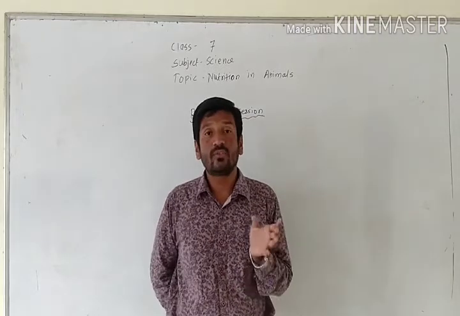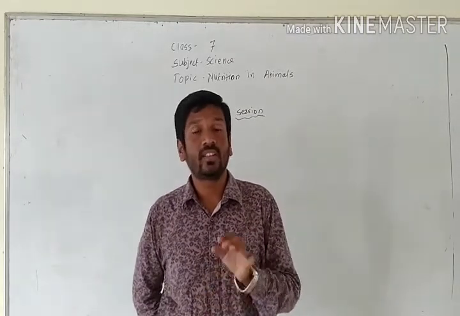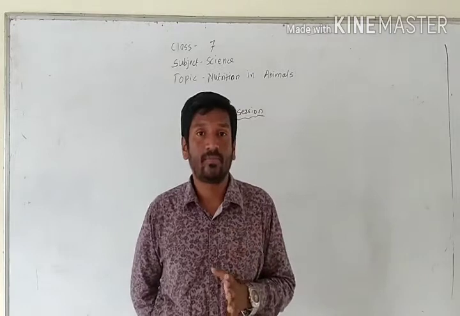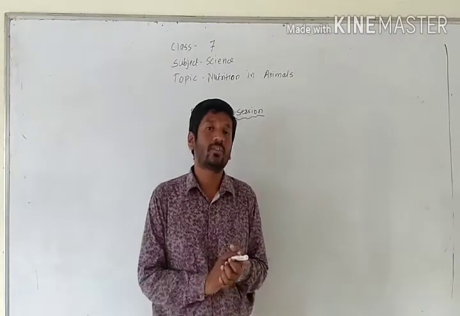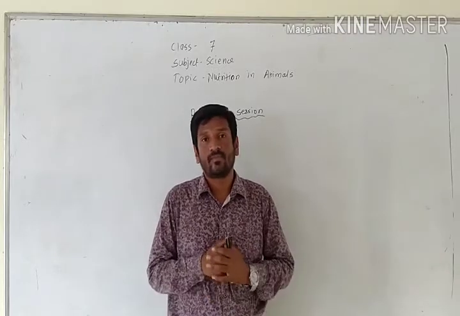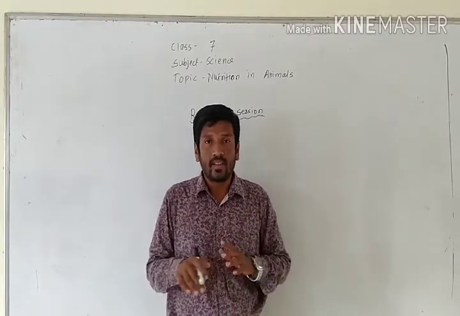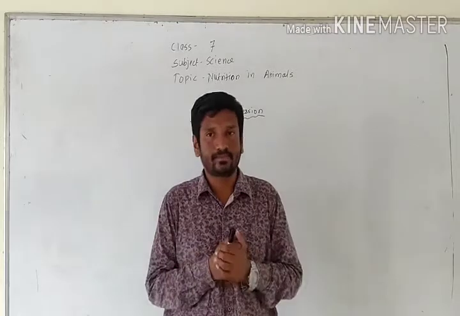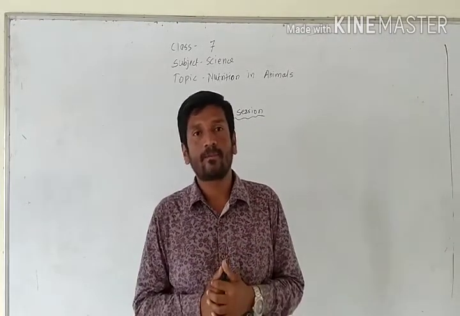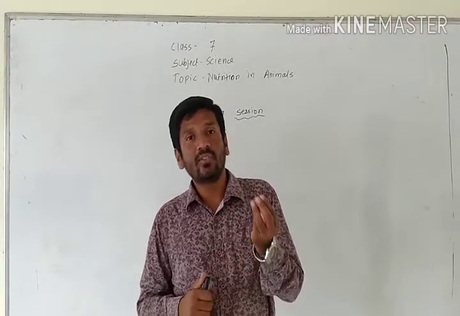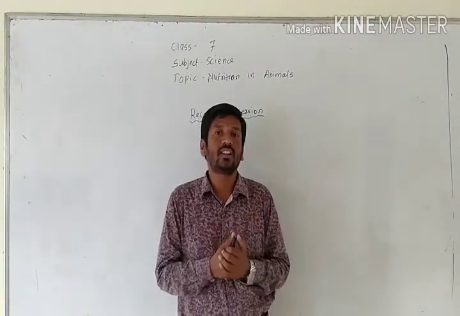So nutrition is very essential for each and every living thing, whether it is plants or animals. There are different modes of nutrition. If we categorize it, we have different modes of nutrition. Here we cannot compare with the plants, autotroph, heterotroph. Here it is how we take in the food, how we ingest the food.